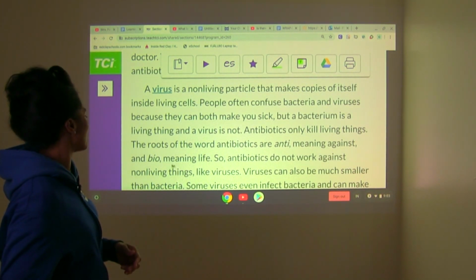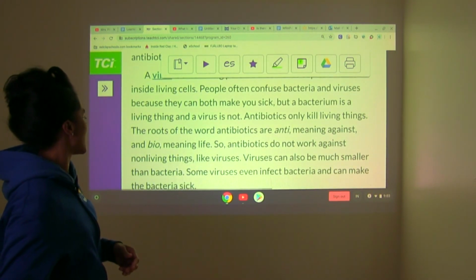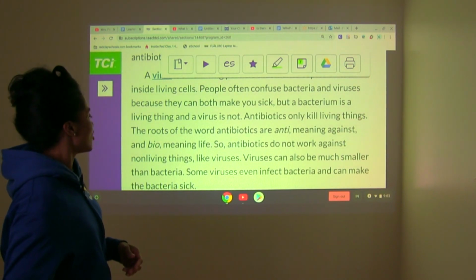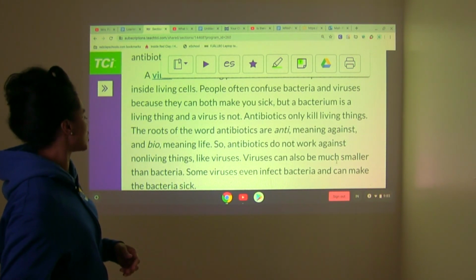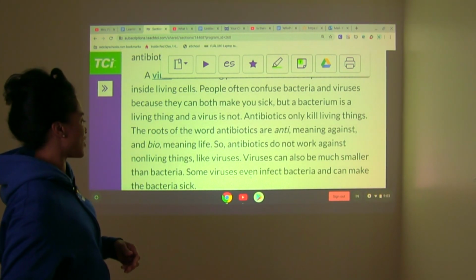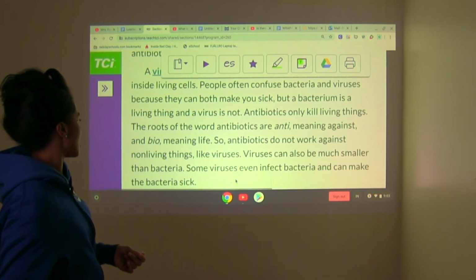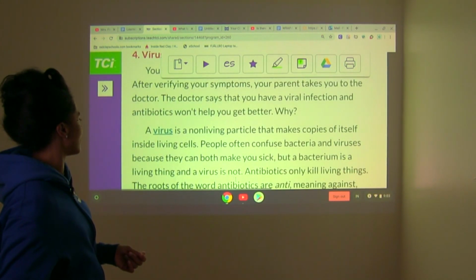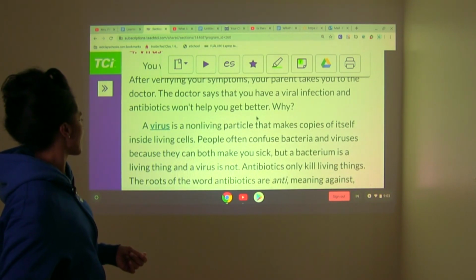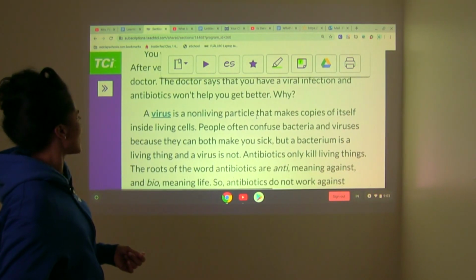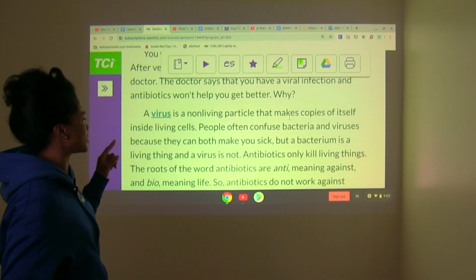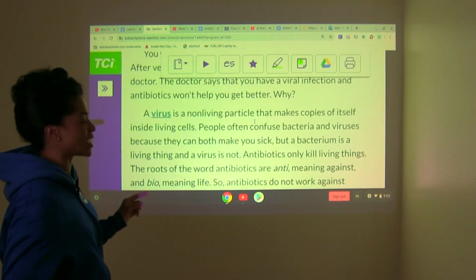And bio, meaning life. Okay, so antibiotics do not work against non-living things like viruses. Viruses can also be much smaller than bacteria. Some viruses even infect bacteria and can make the bacteria sick. All right, so what do we need to take away from this section here? A virus is a non-living particle that makes copies of itself inside of living things.